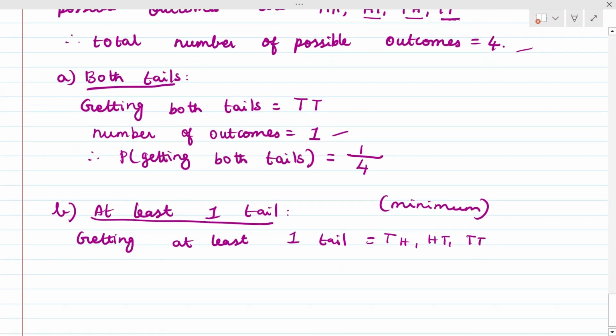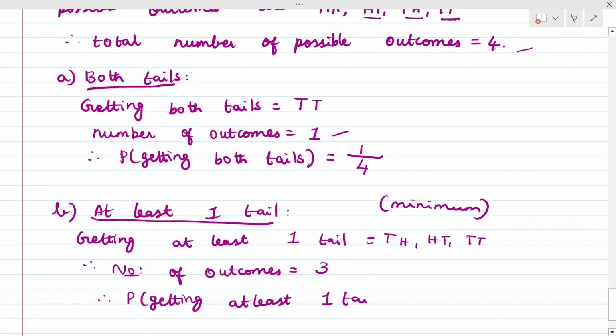Whatever we require is that only. Therefore the number of outcomes is equal to 3. Therefore P of getting at least one tail is equal to the number of outcomes, 3, over the total possible outcomes, 4. So our answer is 3 by 4. At least means minimum one tail. These words are very common in probability: at least, at most, all that. Now I will teach you what is at most.